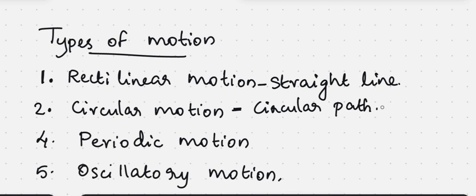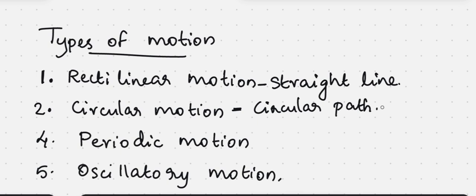For example, the motion of a ceiling fan, clock hands, and a stone tied to a string are all examples of circular motion. There is a constant change of direction in circular motion.